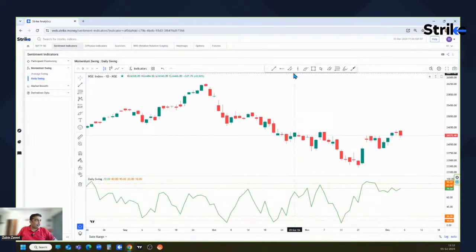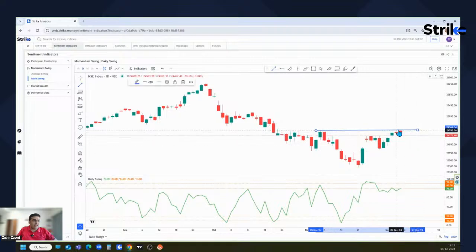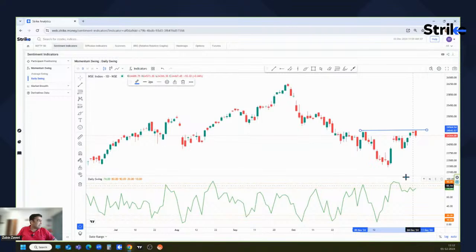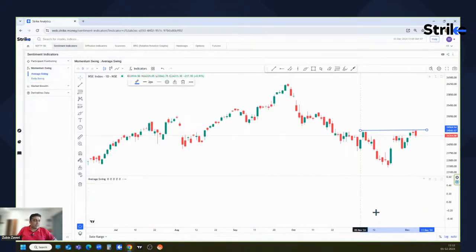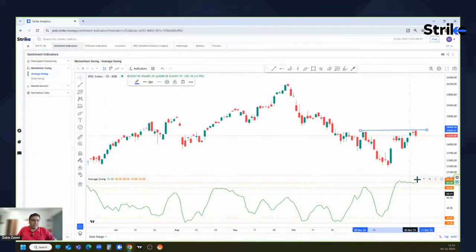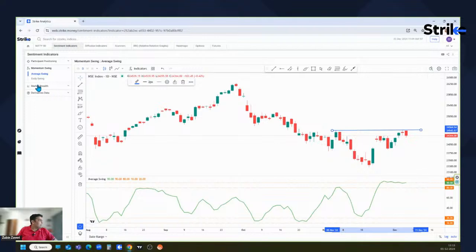All right, so where do we have immediate resistance? It is at this particular trend line over here, somewhere around 24,580. So that will be the resistance. Daily swing and average swing indicators both are in the overbought territory, indicating some sideways move. All right, coming forward, also let's look at the broader market, not the broader market but a medium term view.